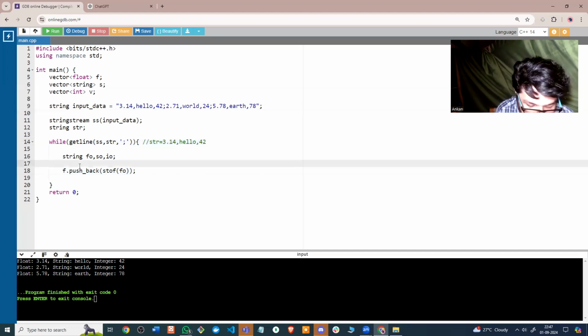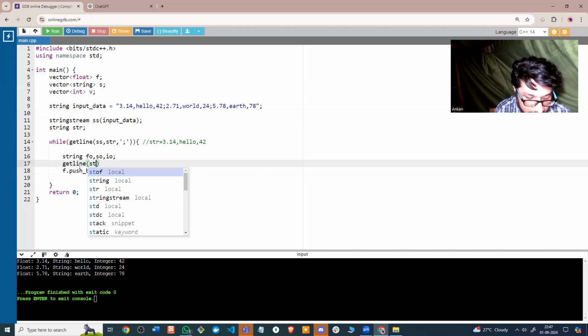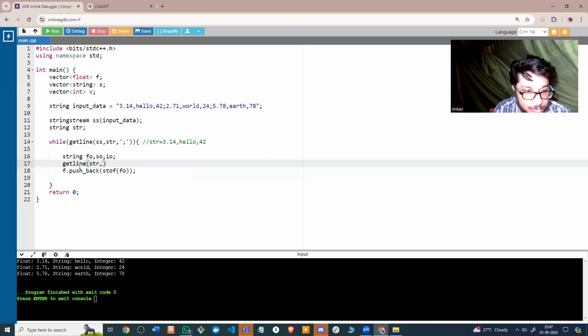So I again need to do the same getline, but this time getline will be of the str, because my str contains that, and I need to store it in fo, and now it has to be separated by commas. Now it has fo here.